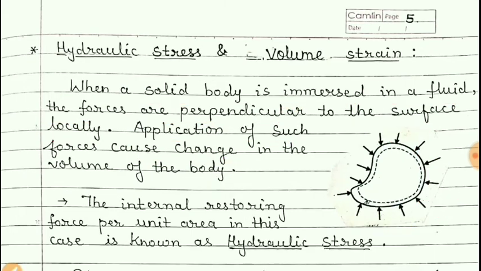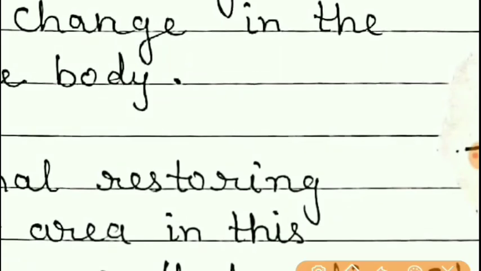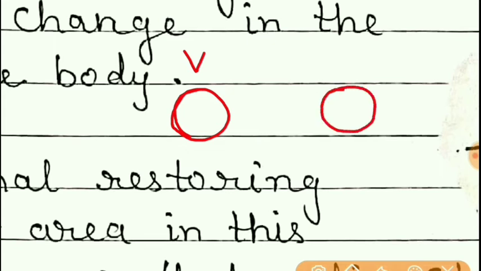For example, if there is a sphere, its volume is V. Now when this sphere is immersed in a liquid, suppose it is kept at some depth in a ocean, at some large depth, so what will happen?